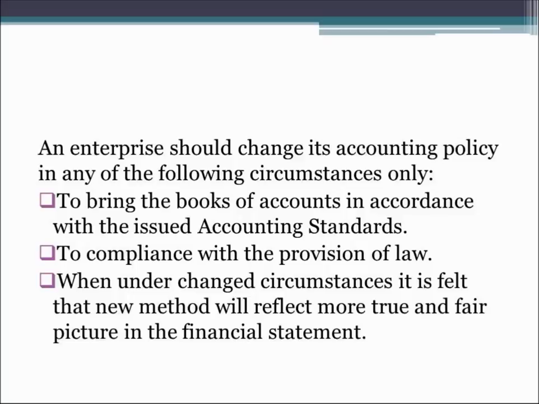So this is the case in which the enterprise can change the accounting policies in order to bring the books of accounts in accordance with the issued accounting standards.